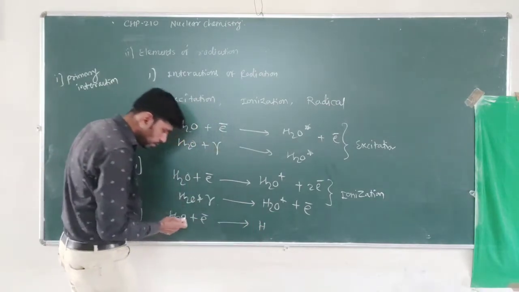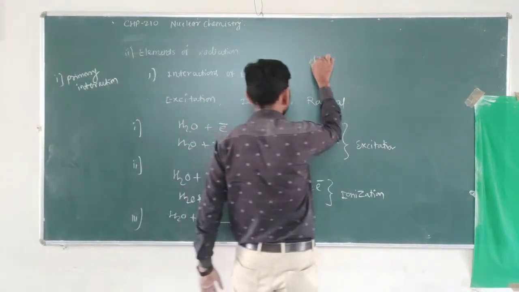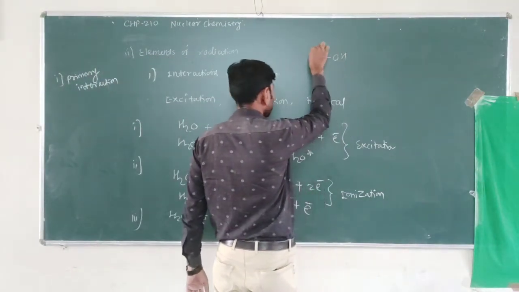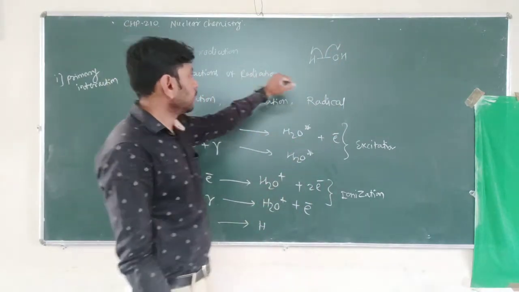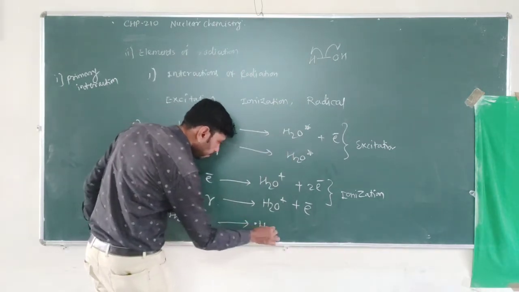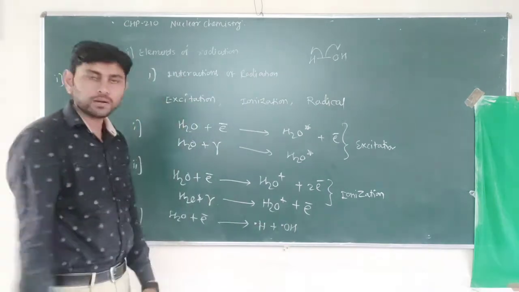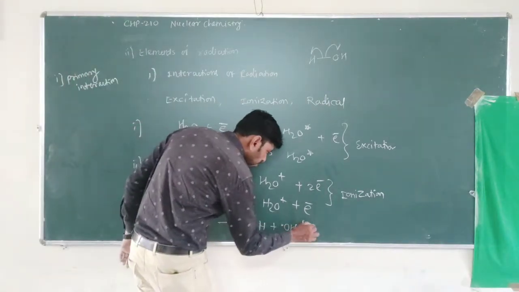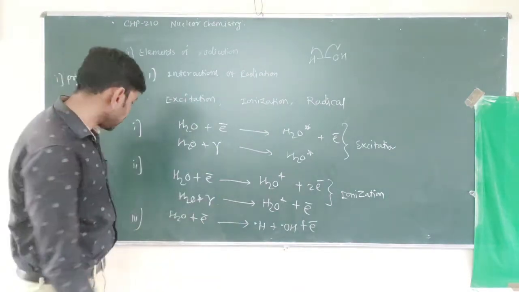The bond in the water molecule, H-OH, absorbs the energy and breaks homolytically into radicals: an H radical and an OH radical. The electron remains with the recoil, or remaining, energy.